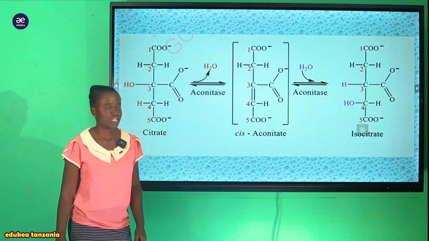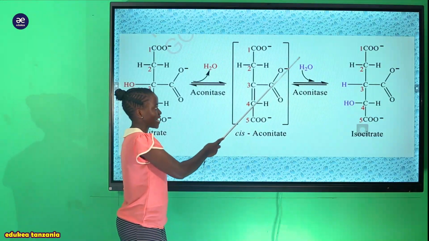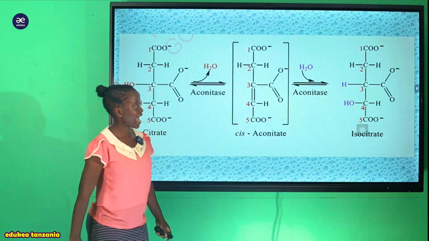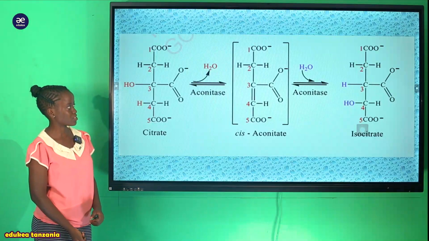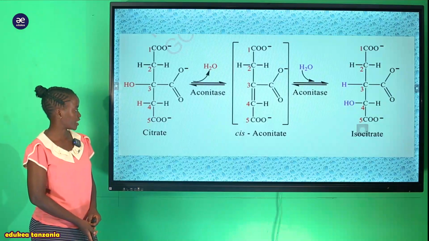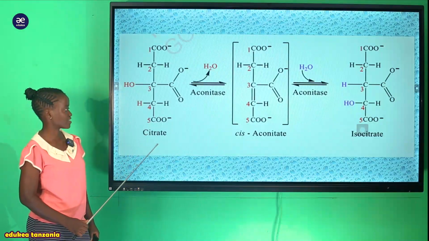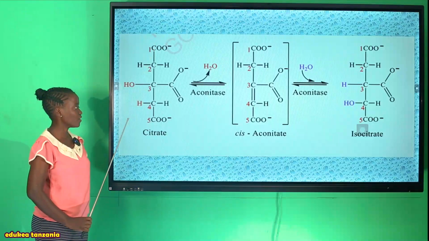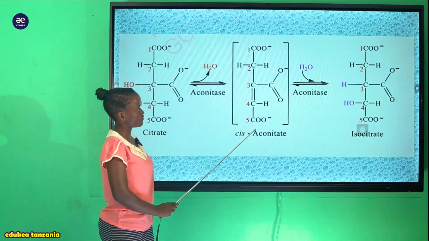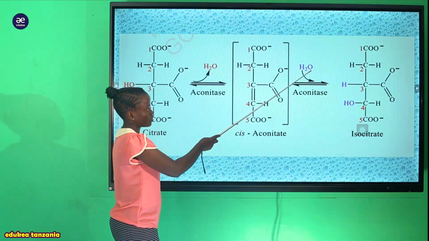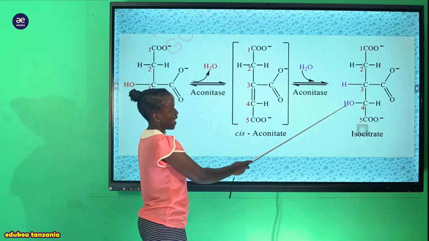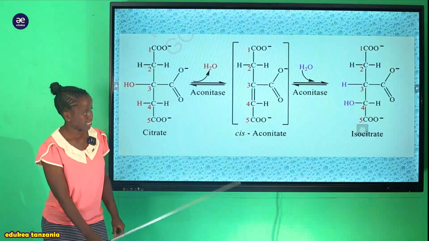So how we can form isocitrate? Here simply we can say that we tend to add again water. So after addition of water now is whereby we can form the isocitrate. Now you can see the difference which is occurring between the isocitrate, the aconitase, cis aconitase, aconitate, and the citrate. So unaweza ukaona all of them, they have 5 carbon compound, and here you can see this presence of 5 carbon compound, but after addition of water now you can see this addition of water here, hydrogen atom and hydroxy atom, so that it can be from the isocitrate molecule.